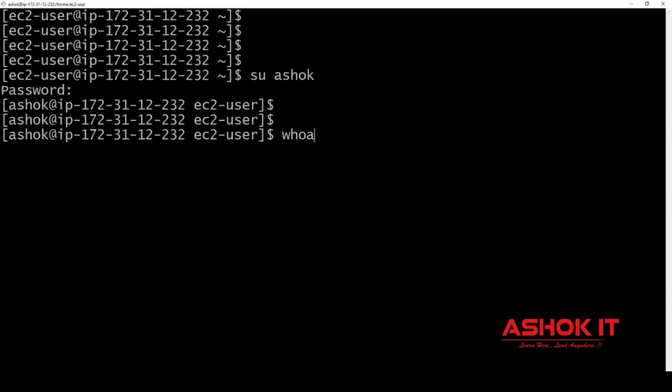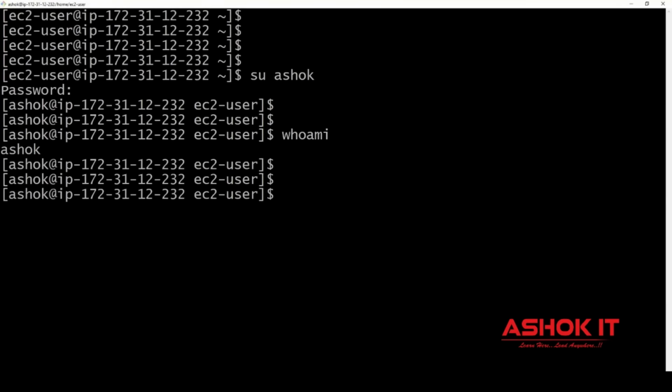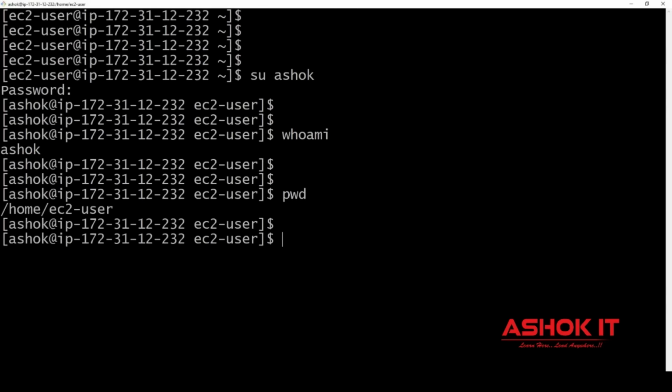Check whoami. Now I connected to this machine as Ashok. But my present working directory: am I pointing to my home directory or am I pointing to EC2 user home directory? EC2 user home directory.